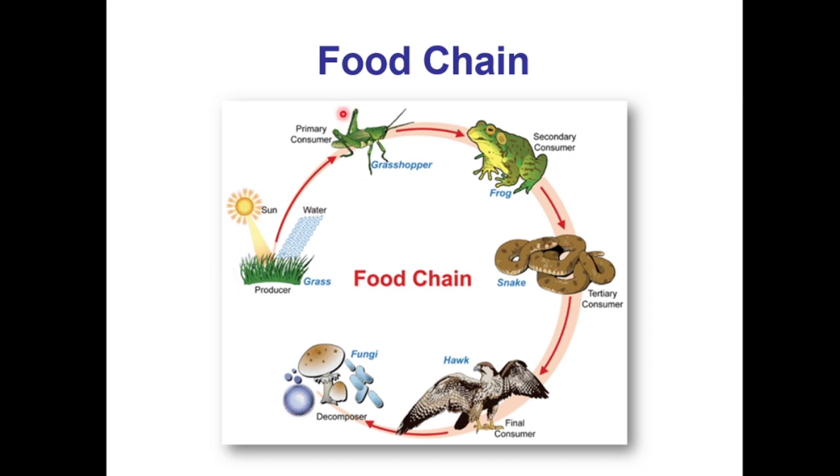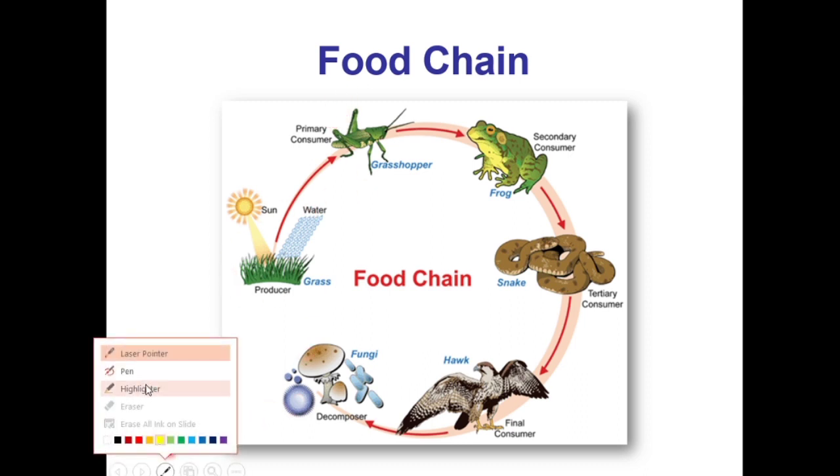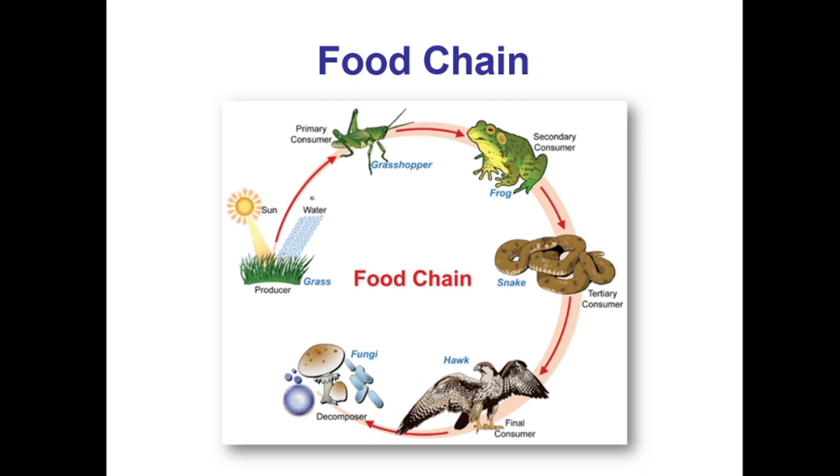So indirectly all of us are dependent on producers or autotrophs. So this is heterotroph. Let's see which are heterotroph then. Grasshopper is a heterotroph, right? Frog also heterotroph. Snake also heterotroph. Eagle also heterotroph. And this is our autotroph, grass, right? This is autotroph.